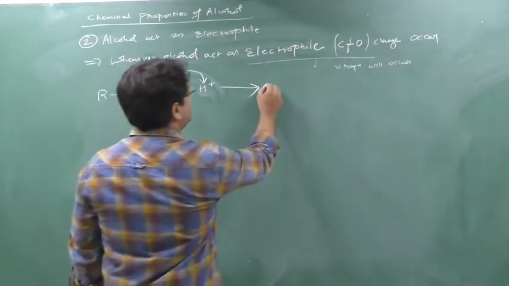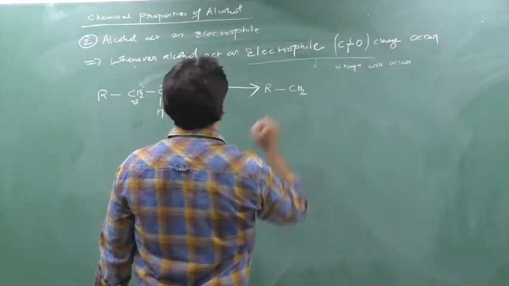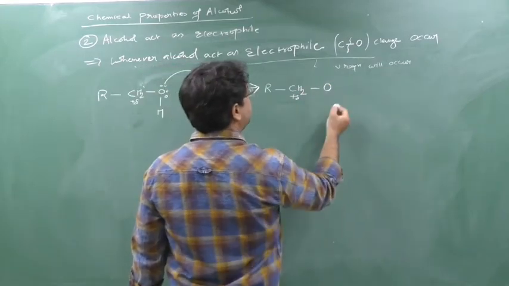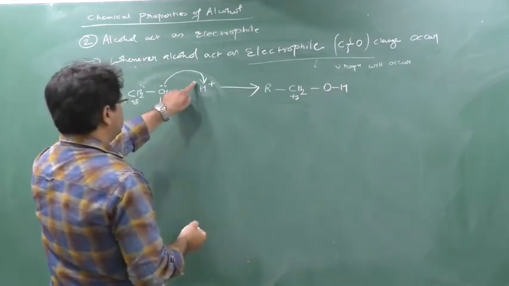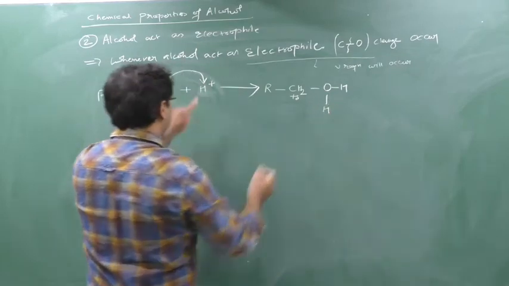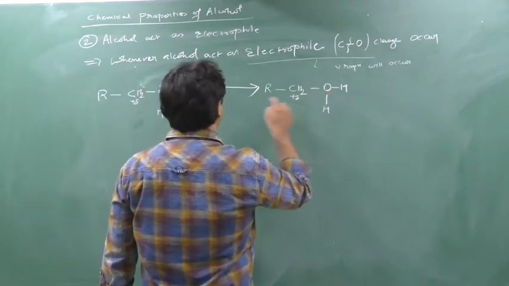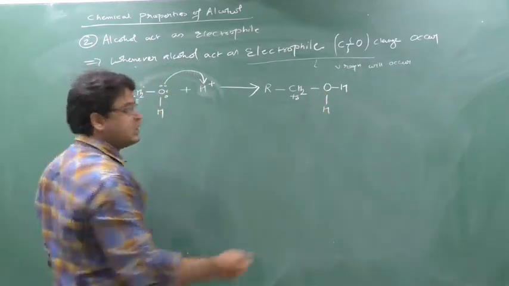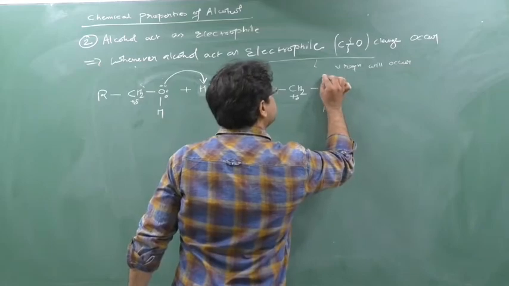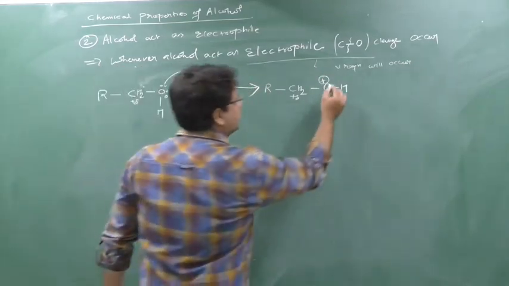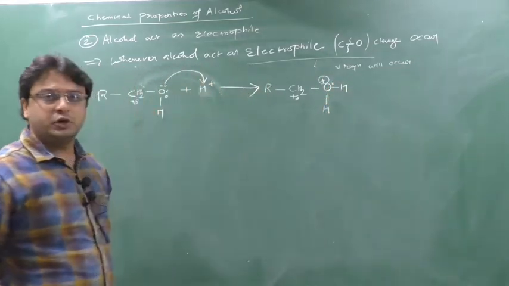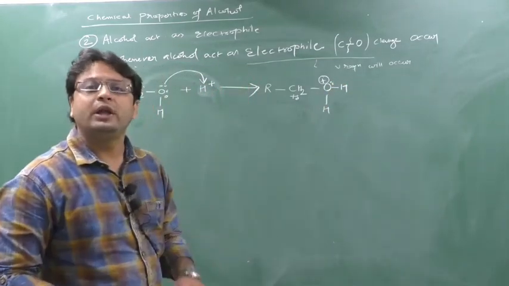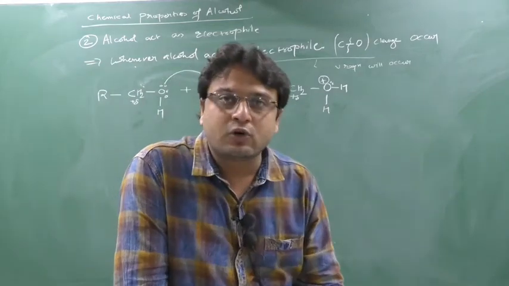Understand, okay? So R-CH2 has a slightly positive charge. This oxygen reacts with this new hydrogen. There was an old hydrogen, and the oxygen has given its electron to this new hydrogen. Out of its 2 lone pairs, 1 lone pair is given to this H plus. So there is a creation of positive charge, and 2 lone pairs remain. Now a new story comes: oxygen is an electronegative element.